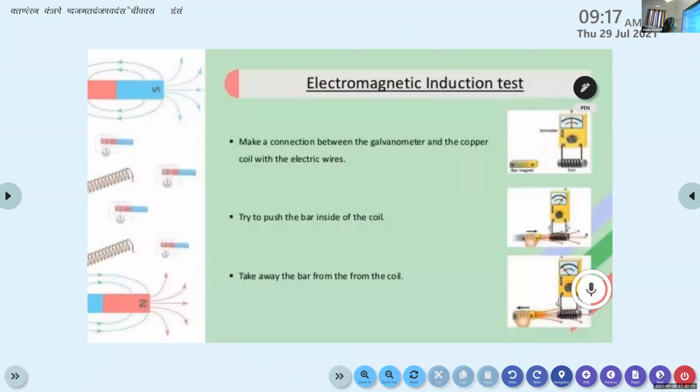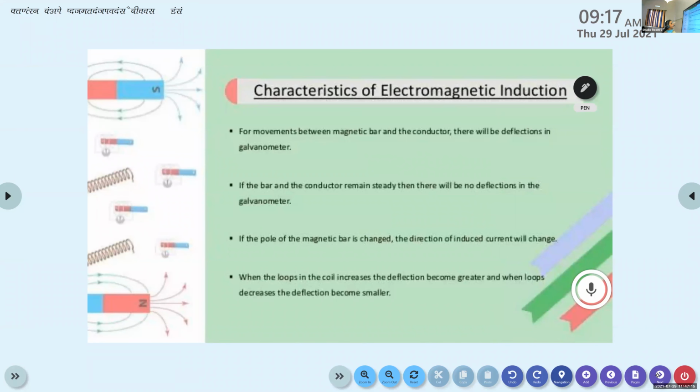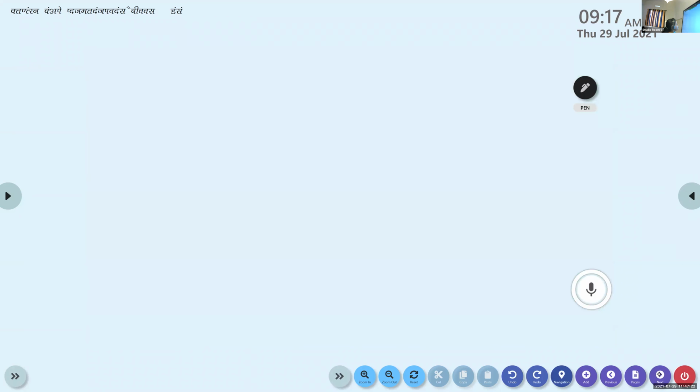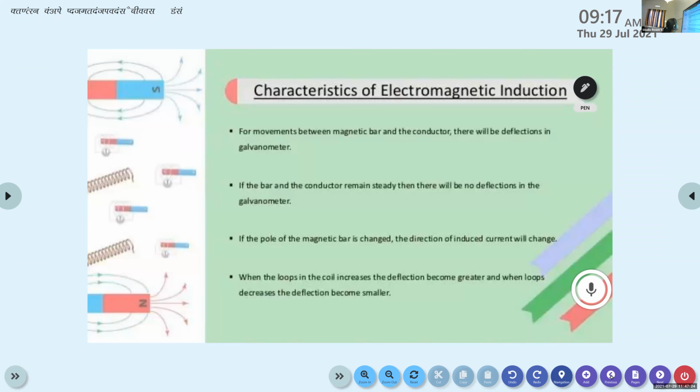One minute. Okay. Characteristics of electromagnetic induction. One more slide is there. One minute.